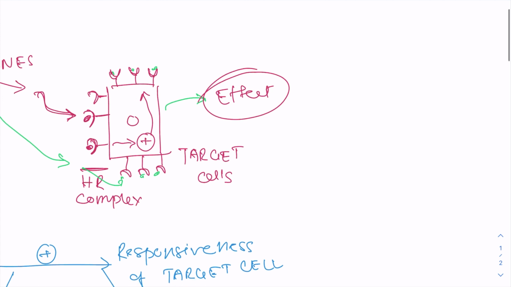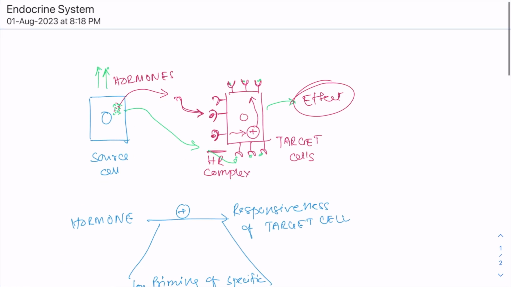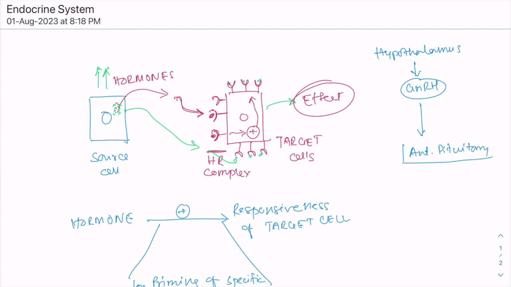In our future video we will learn that the hypothalamus produces a specific hormone known as gonadotropin releasing hormone, and this gonadotropin releasing hormone acts on the anterior pituitary. So this anterior pituitary cell must have receptors for gonadotropin releasing hormone.